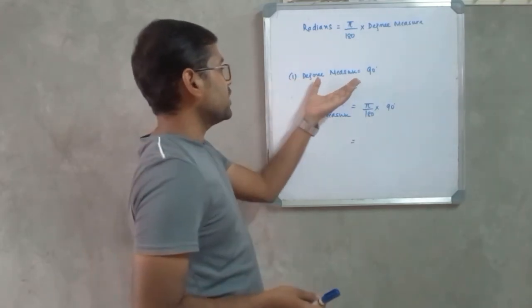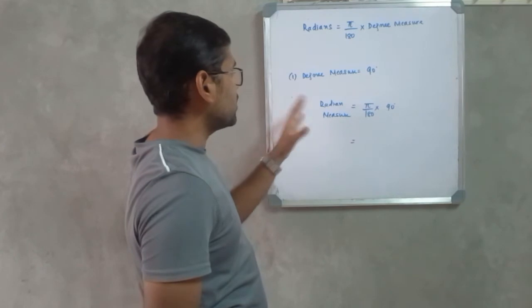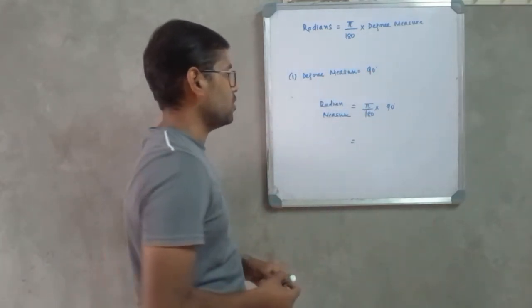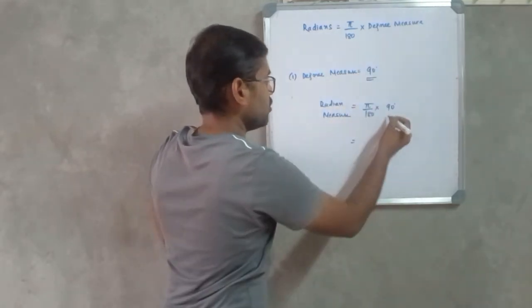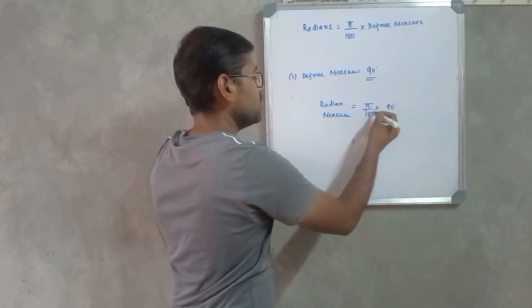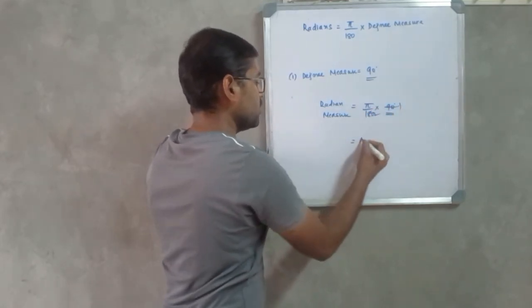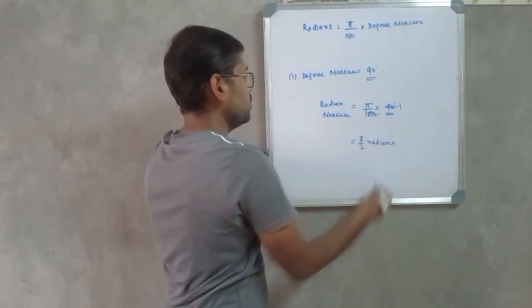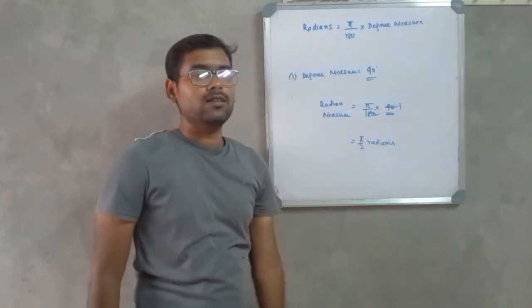Here we have the angle that is given in degree measure, which is equal to 90 degrees, and let us see whether it will be converted into the right value in terms of radian measure. So using this formula, I will substitute the value 90 degrees in this formula. So pi by 180 into 90 degrees. Nines are nine, twos are two. In radian measure, I will get it as pi by 2 radians, which is the correct answer. So for 90 degrees in degree measure, we have pi by 2 radians in radian measure.